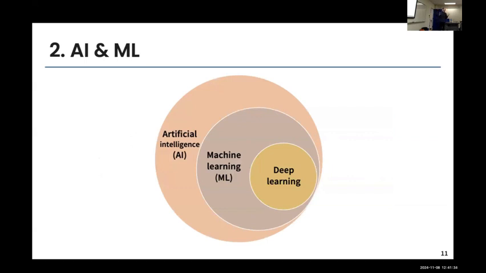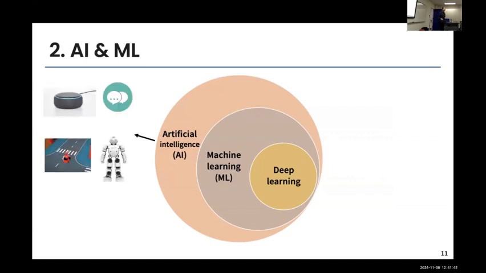So we have artificial intelligence. It's a very big umbrella term. But inside artificial intelligence, we have machine learning and we also have deep learning. So of course, ChatGPT is artificial intelligence. It's a model that allows us to ask questions and there's no human intervention. We can think also of personal assistants, automatic cars, or even robots. These are all artificial intelligence systems.